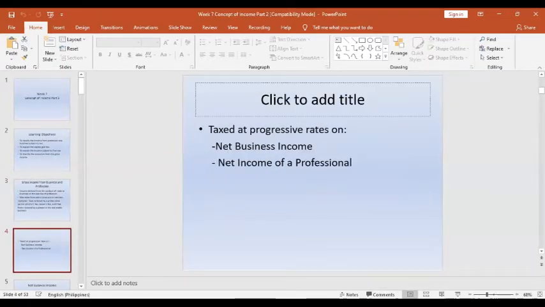Please take note that it is taxed at progressive rates, because regardless of whether it is individuals or corporations, the basis of the taxable income is the net taxable income for the business, or the net income of a professional, because there are allowable deductions and exemptions.